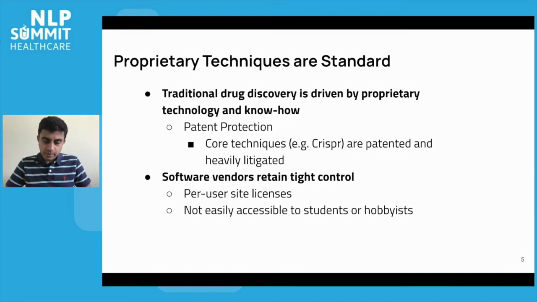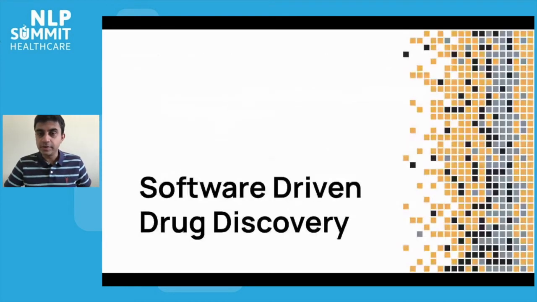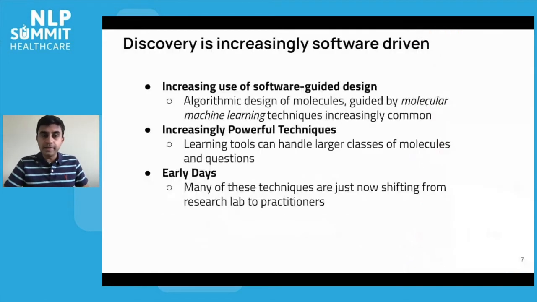So these kinds of background realities are coming face to face with a new trend that's been rising over the last decade. It's what I'll call software-driven drug discovery. The core idea behind software-driven drug discovery is that discovery of new medicine is increasingly software-driven. Software-guided design tools have started to become more popular in the industry.